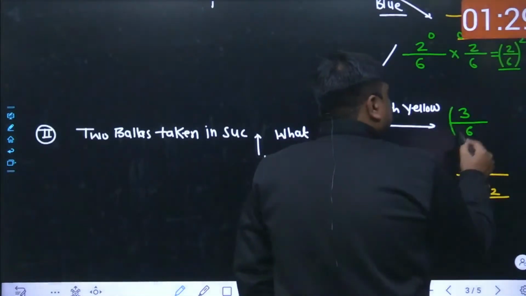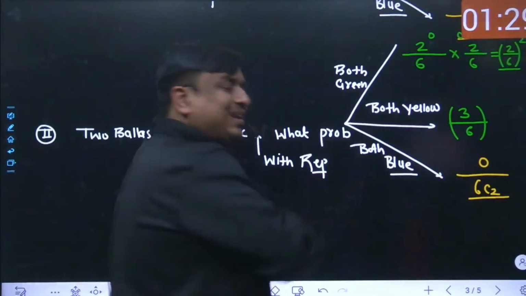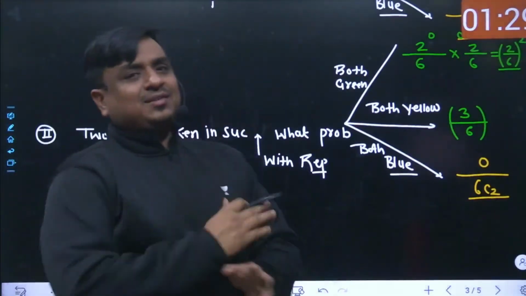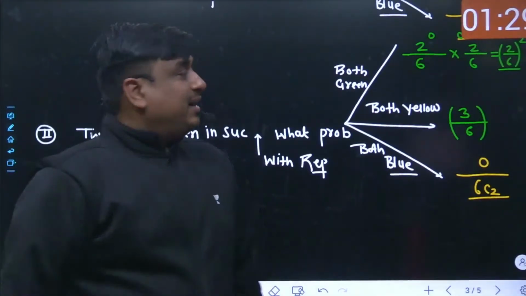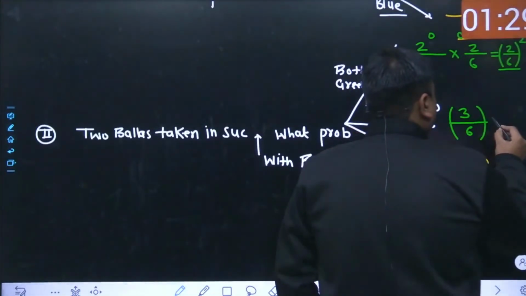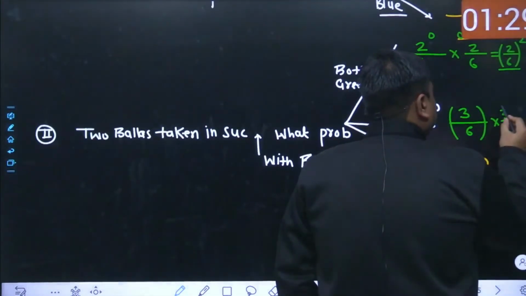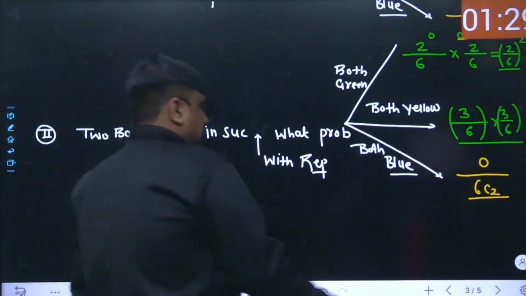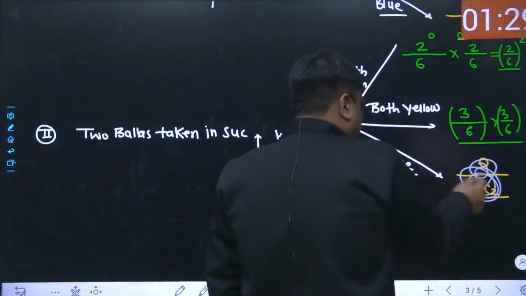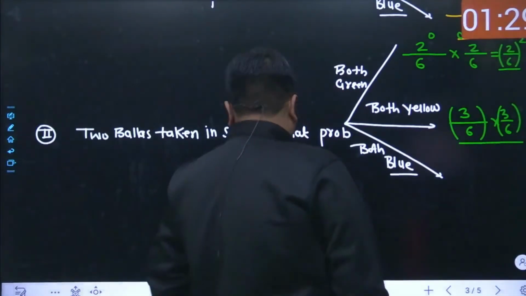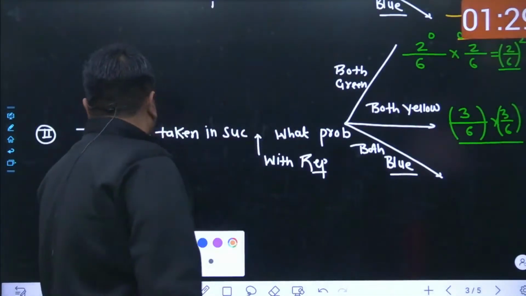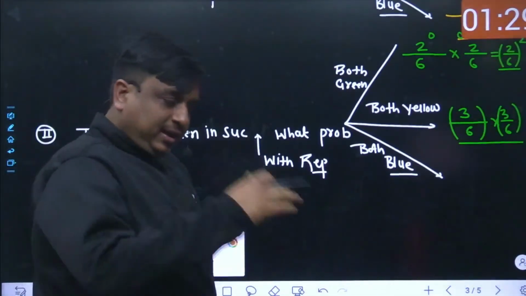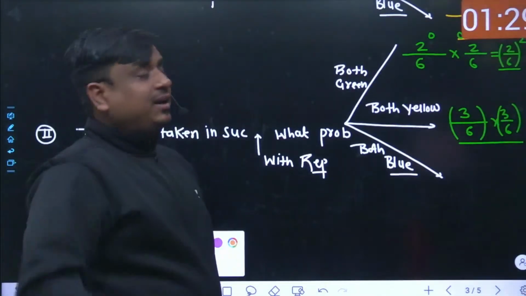My dear friend, what happens? The yellow ball which has been picked up is fed back to the same structure. Virtually speaking, the sample space, the number of yellow balls, has not changed. And again, you want the next ball to be a yellow ball only. So it is again 3 by 6. So far, this value was 0 last time, but now it won't be 0. How? Because the ball which has been taken out the first time is fed back, and again there is the possibility that you could have taken the same ball out.